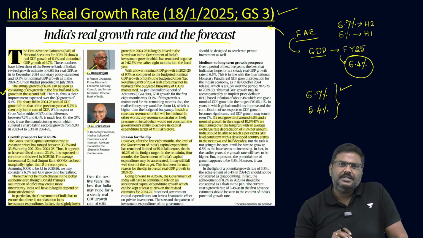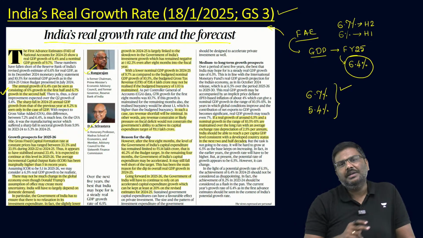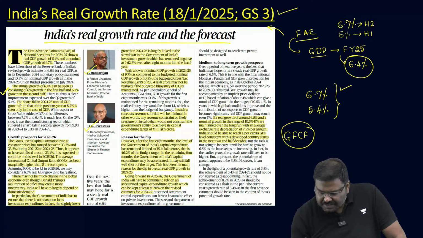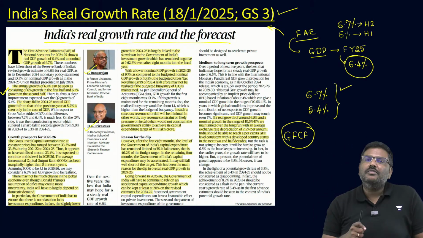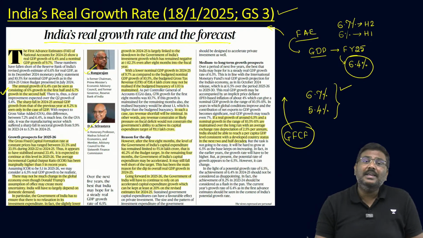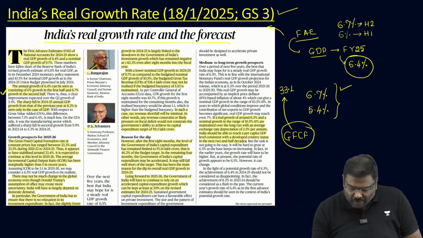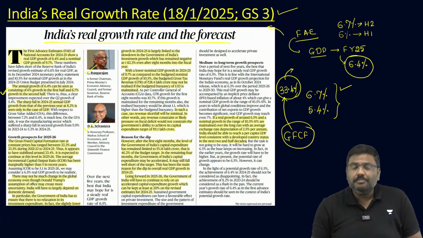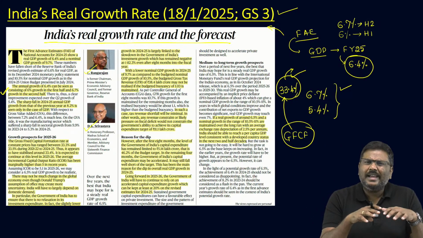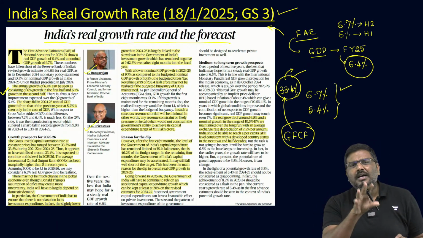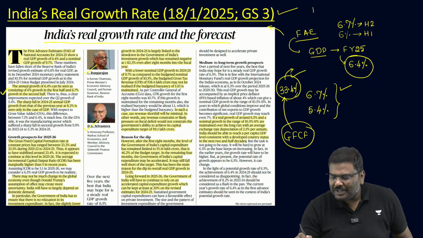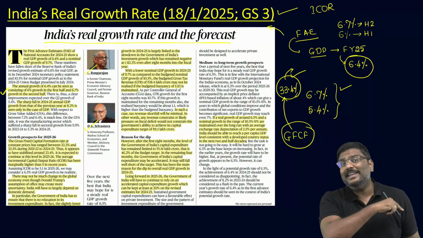But in addition to all of this, there are two very important terms which are mentioned. That is, one, gross fixed capital formation. Remember this, gross fixed capital formation. The total gross fixed capital formation essentially has been estimated at around 33.4% of GDP for the current financial year. And they are saying there is not likely going to be any bigger change in the gross fixed capital formation.